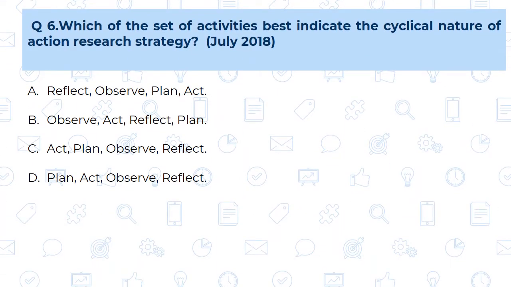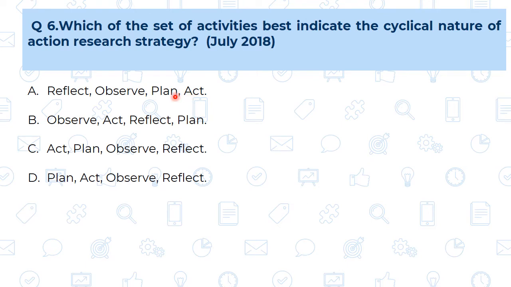Question number 6. Which of the set of activities best indicates the cyclic nature of the action research strategy? This question was asked in July 2018. See here, 4 steps are given, and in these 4 steps we are going to arrange them into the proper sequence. Which are the 4 steps? Reflect, observe, plan and act. Reflect means we are going to interpret the findings, that is called reflection, or we can say inferences. Observation, planning, that is research design, and this is the action.